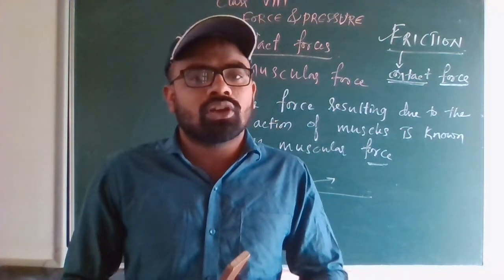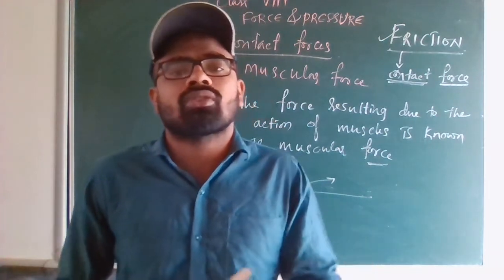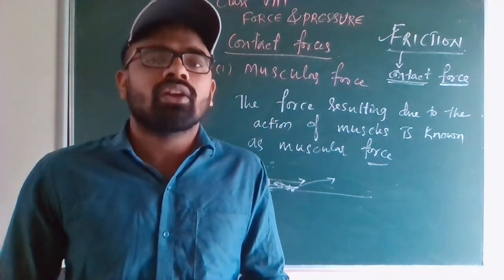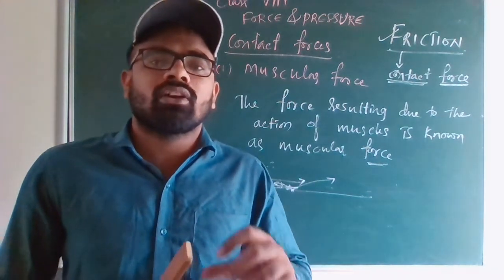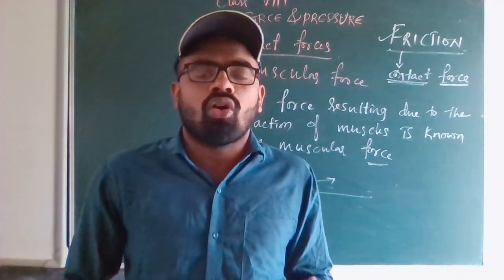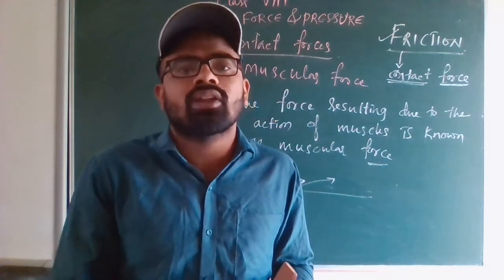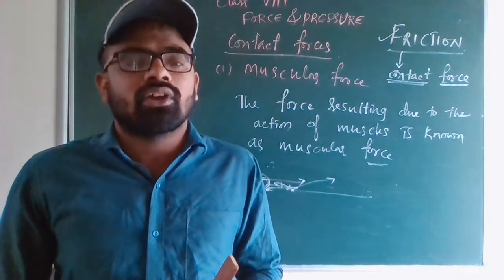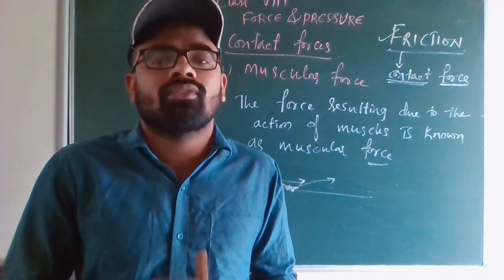So what is muscular force? The force resulting due to the action of muscles is known as muscular force. Friction is the force applied on an object in the opposite direction of the motion of the object at the surface. We can call it friction.